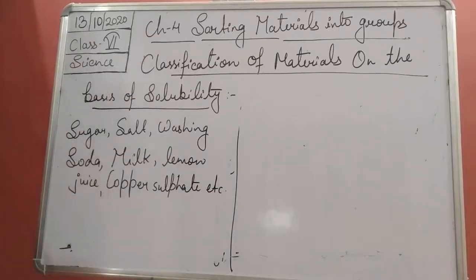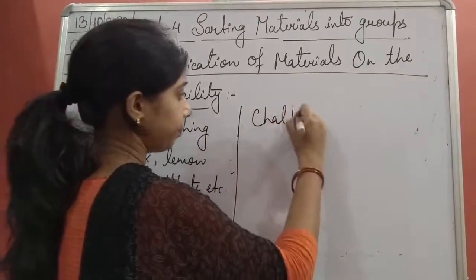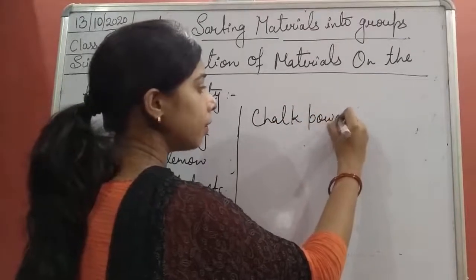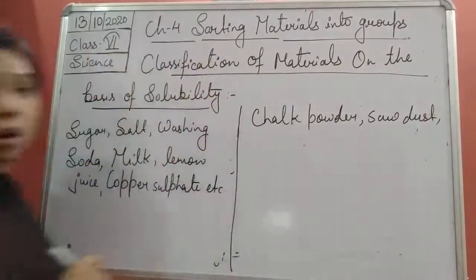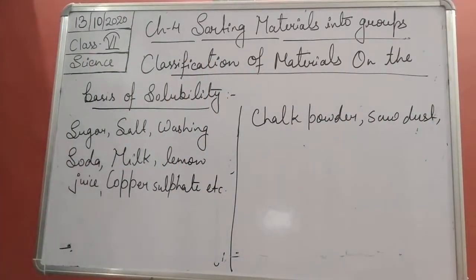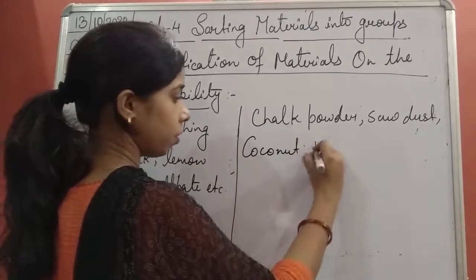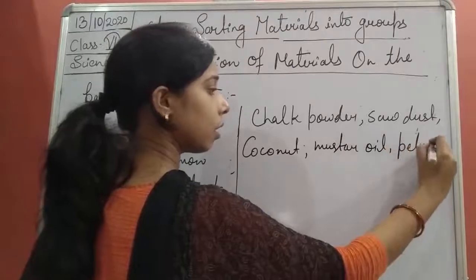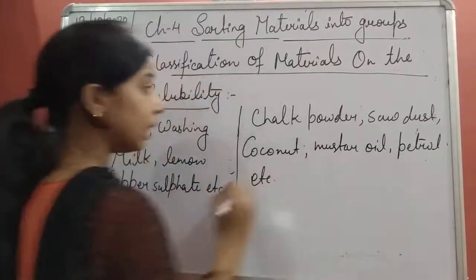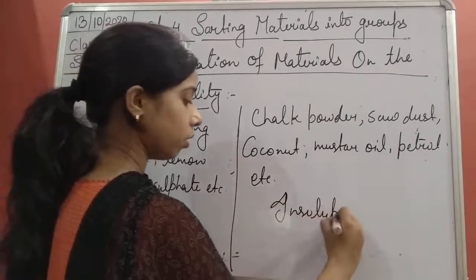Okay, then next one is the insoluble one. So you see, students, chalk powder is there, sawdust is there, okay, coconut oil, mustard oil, petrol is there, etc. So these are some of them which are insoluble in water.